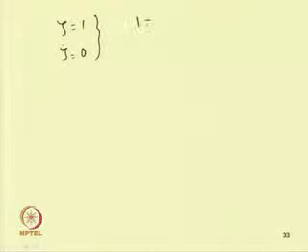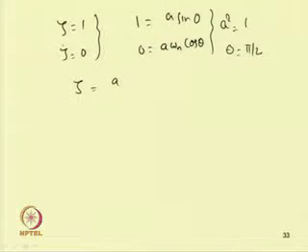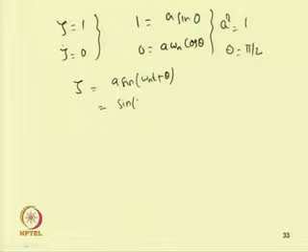So, we can write 1 equal to A sin theta and 0 equal to A omega n cos theta. Squaring and adding, we have A square equal to 1 and theta equal to pi by 2. So, in this case we got zeta equal to A sin(omega n t plus theta), with A equal to 1. This becomes sin(omega n t plus pi by 2), which is cos omega n t.